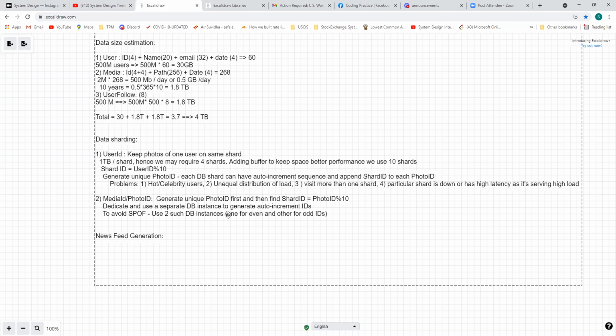So that is one way, but then you'll have a single point of failure. In that case, you can have two such database instances, one for even and one for odd, but you will have some more challenges to take care of there also. But it will be slightly okay to use that way also. Someone said about using UUID, that may also be one way of doing it. Normally, here I think we are assuming each shard is being handled by a particular host. Is that the assumption?